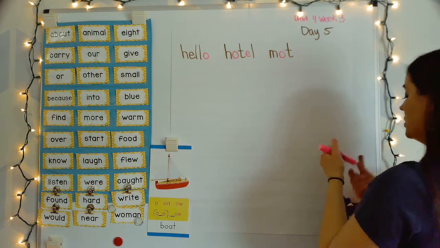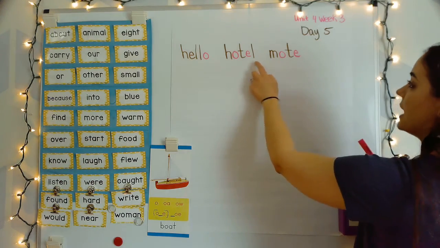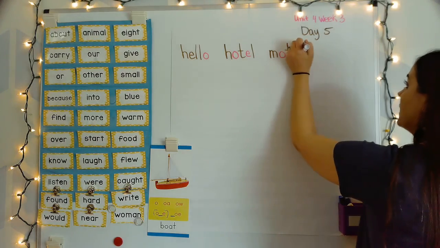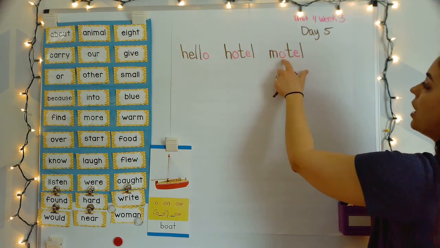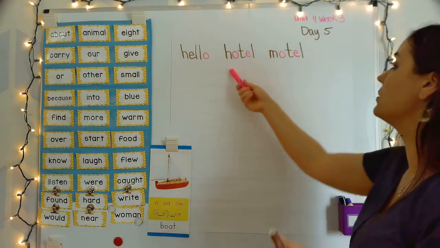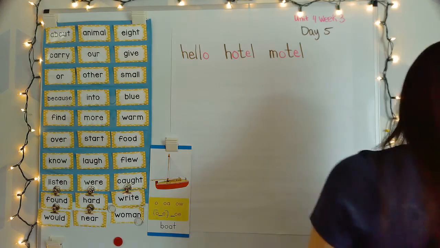E says eh, just like in hotel, motel. That E makes a sound. It says its short sound. L says ol, motel. And so a hotel and a motel are similar. It might be a place that you stay if you're on vacation.